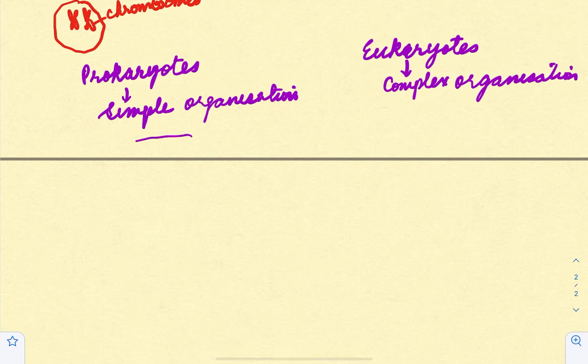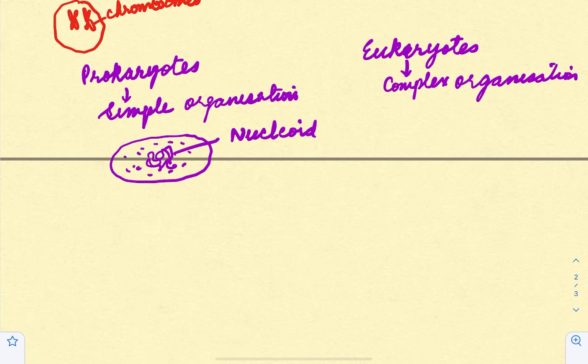In case of prokaryotes, if this is the cell, the genetic material, which is referred to as nucleoid, lies suspended inside the cytoplasm. So there is no nuclear membrane around the genetic material, right?